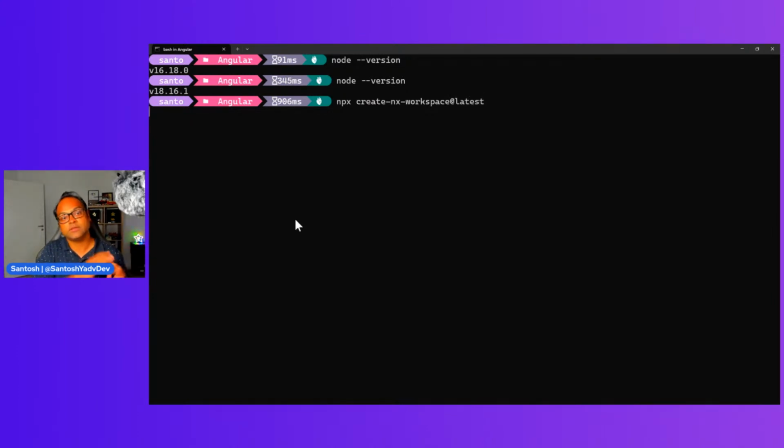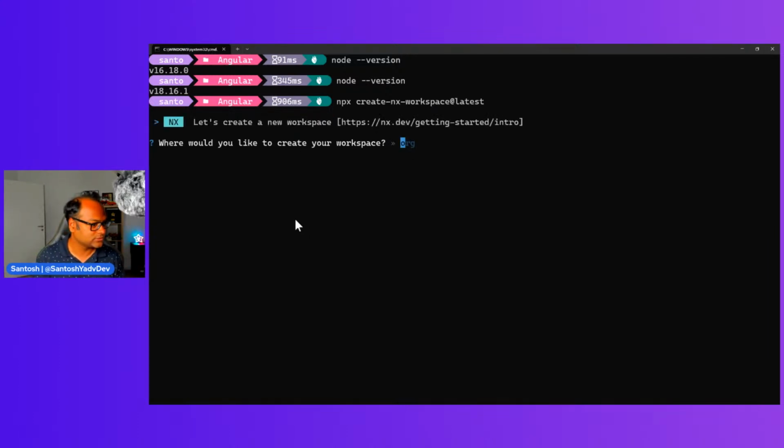And this is the command. So you can say npx create-nx-workspace. I hope you are able to see all these commands because I don't know what the resolution is. It's full HD resolution, but is it visible from your side? In case someone is watching, can they confirm if they're able to see each and every line?